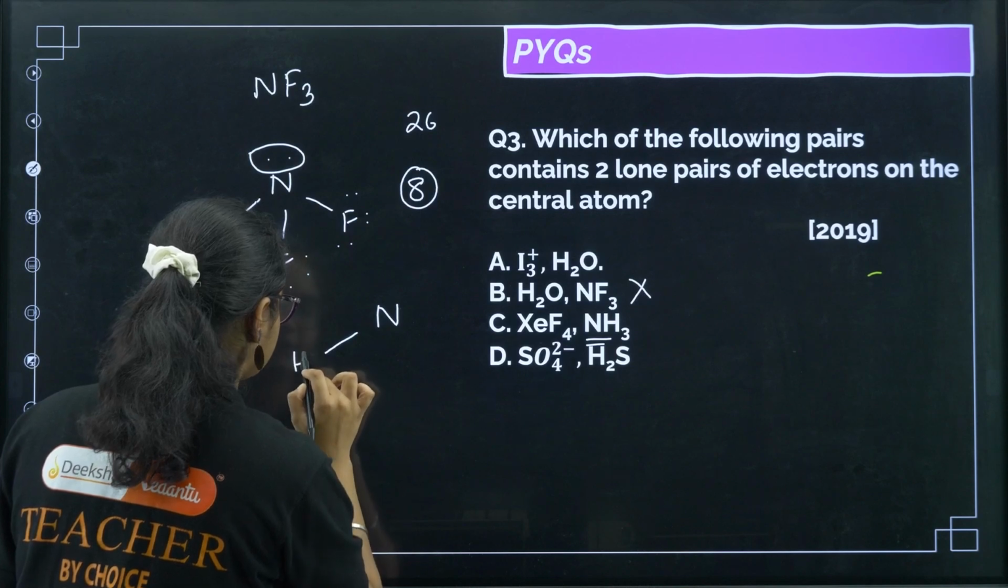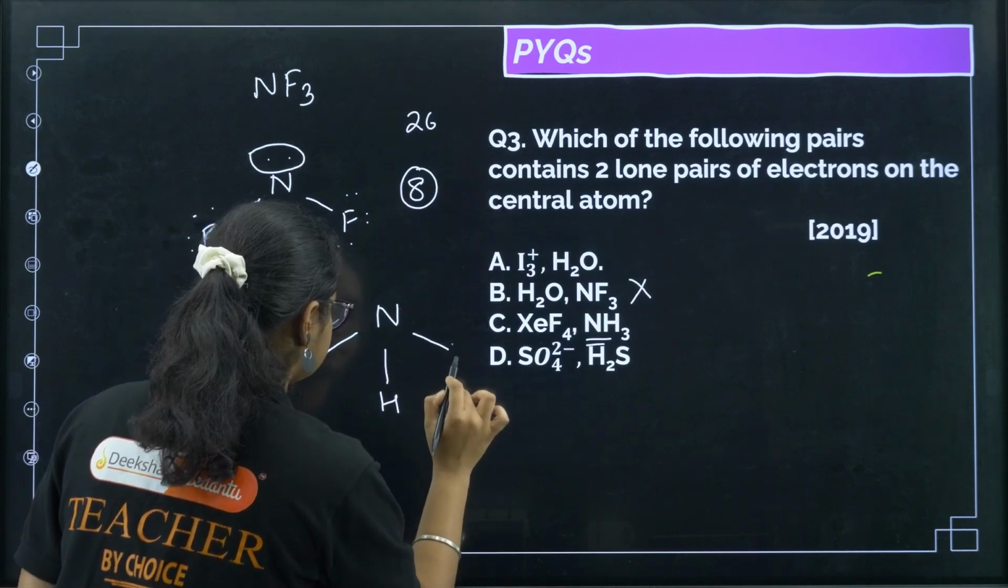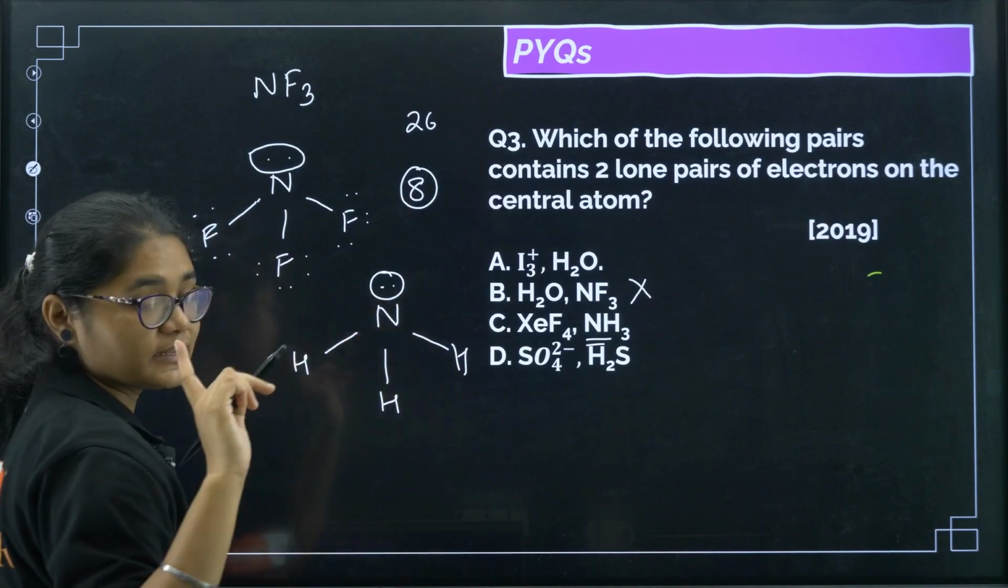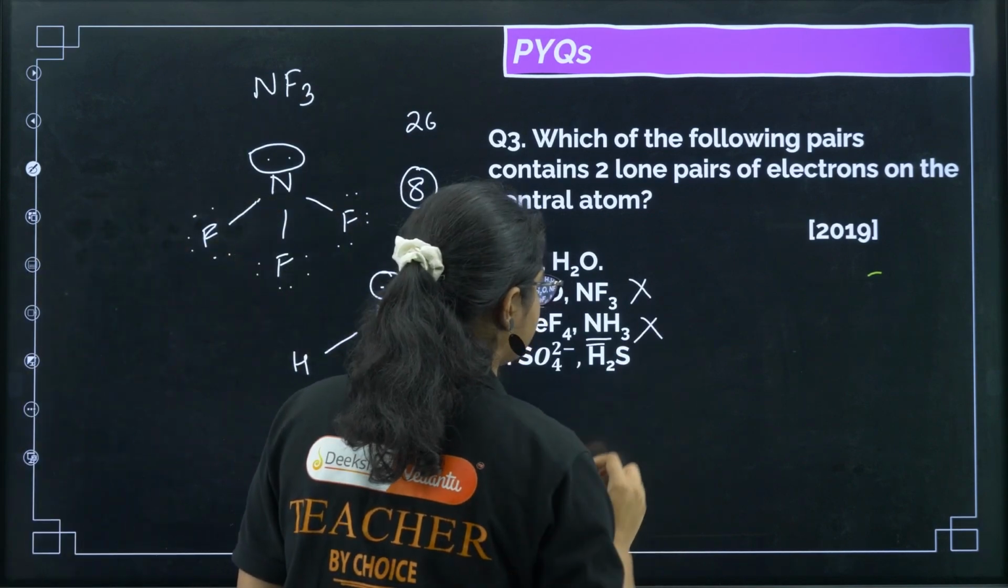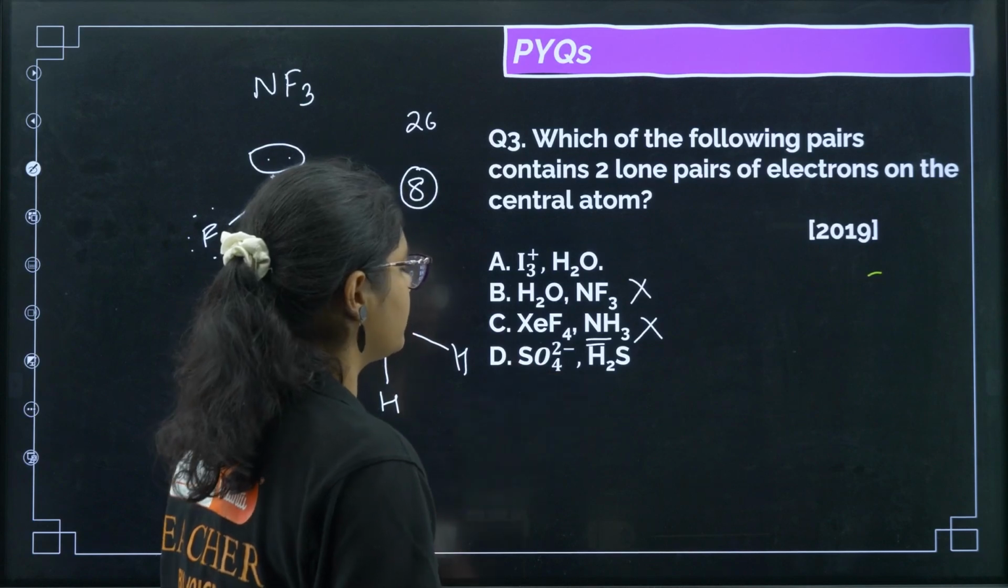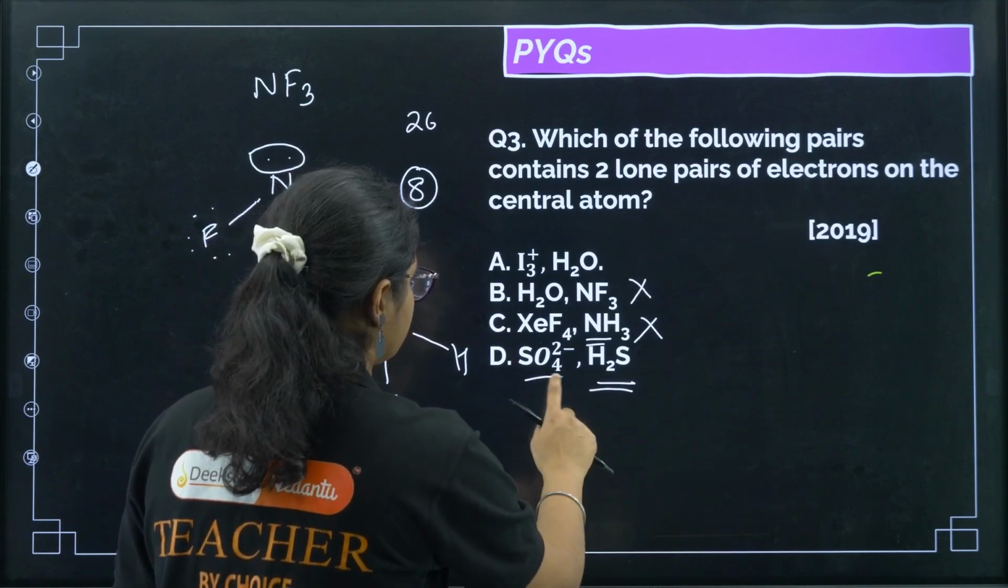So I'll first draw like this, 1, 2, 3, 4, 5, 6 and again 7, 8. It is also having only one lone pair, so we can eliminate this one. Now if you see here, SO4 2 minus, H2S and SO4 2 minus.